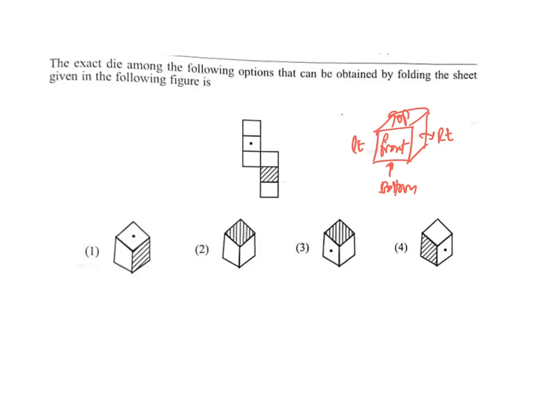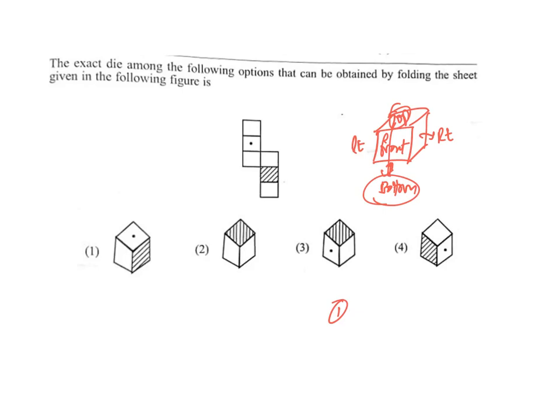See, in this case you need to observe two rules. Rule number one: between the top and bottom, or between opposite faces, how many faces are present? That is very important. Between the top and bottom, we have only one face. If you go from top to bottom in one direction, you have front, or right, or back, or left.